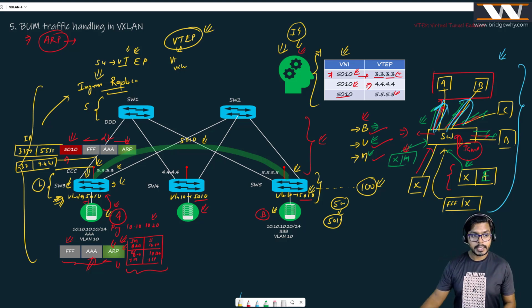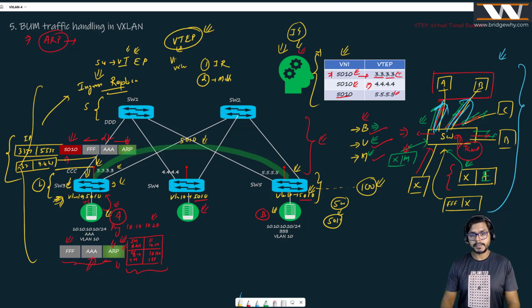So you should all understand that if you are sending an ARP message, the switch is actually replicating it. But is it the only way to send this message? There are two ways to send this message to multiple destinations. One is ingress replication, the other one is multicast. And that is why I taught you multicast before this course, because we will be using multicast in the underlay heavily when we configure VXLAN with EVPN.